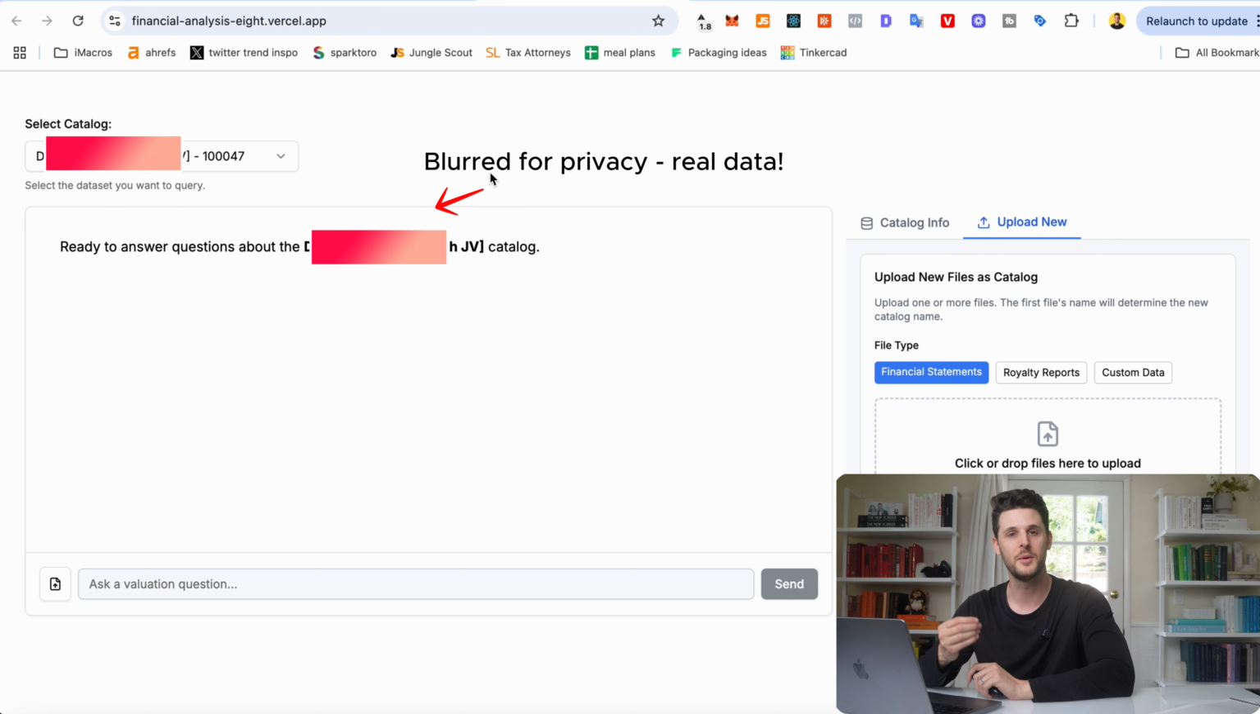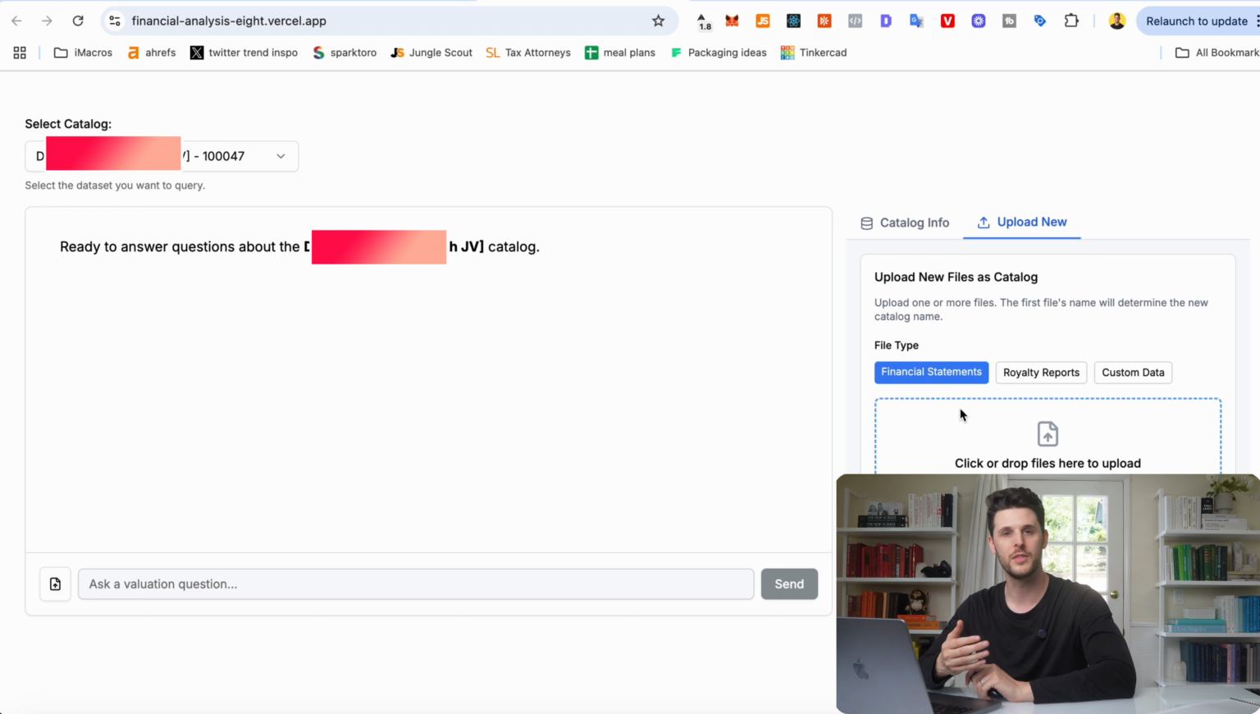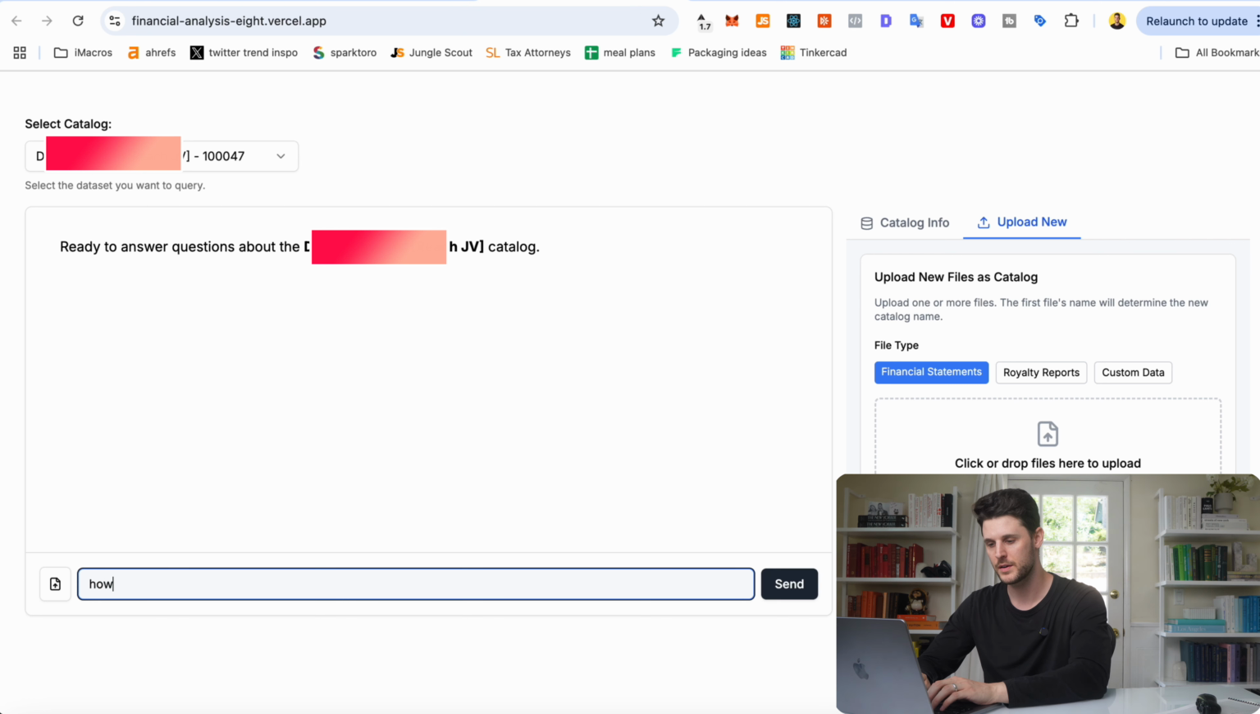I created a custom AI valuation app for him. It can instantly identify risks that he may overlook, and it's trained to give him precise opinions on the data. Let me show you how it works. The first step is uploading the royalty data, which can be done in this input box right here. Once it's loaded, you can type something like, how much did this catalog generate each year? Let's try that.